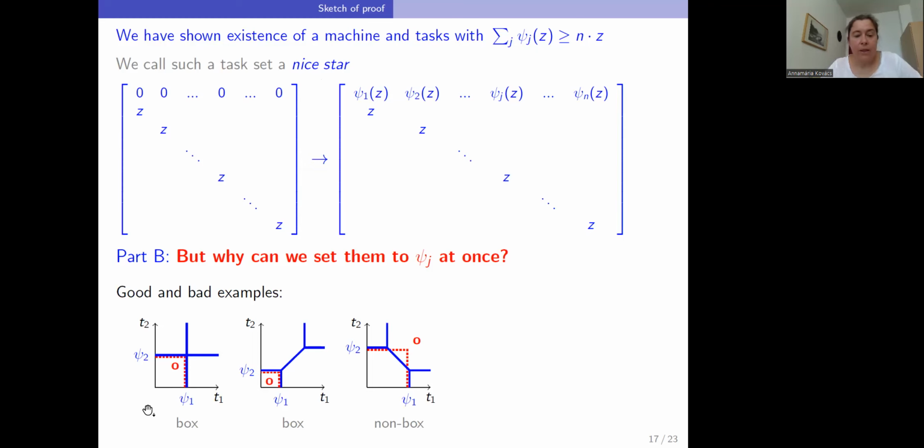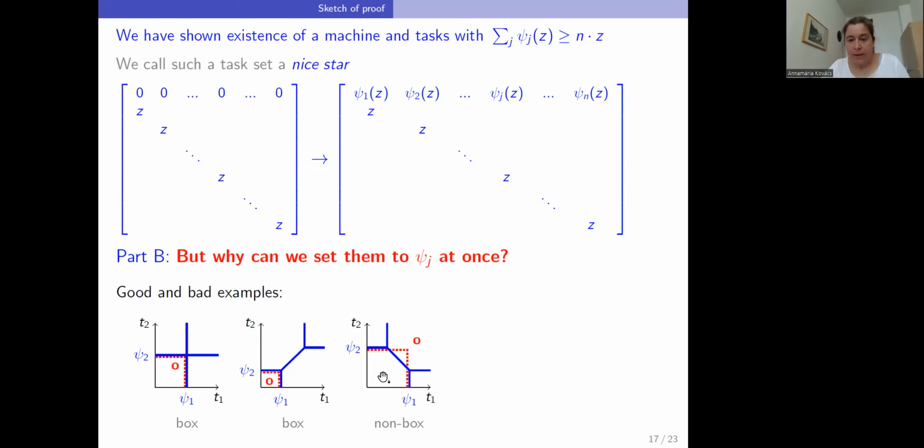This is because the region where the machine gets both tasks is a rectangle. We say that it is a box. Actually, we say that this set of two tasks is a box. It is a star, and in addition, it is a box. So this is a good case.